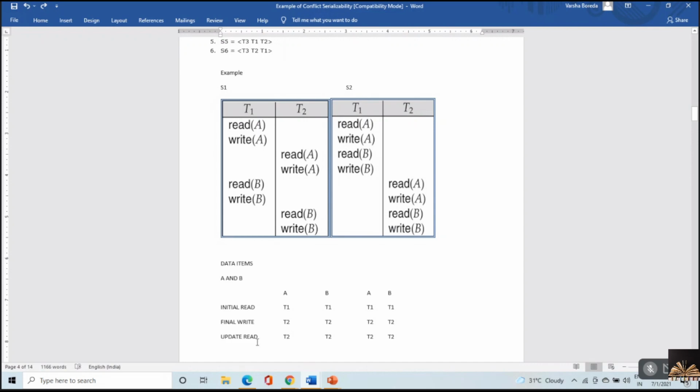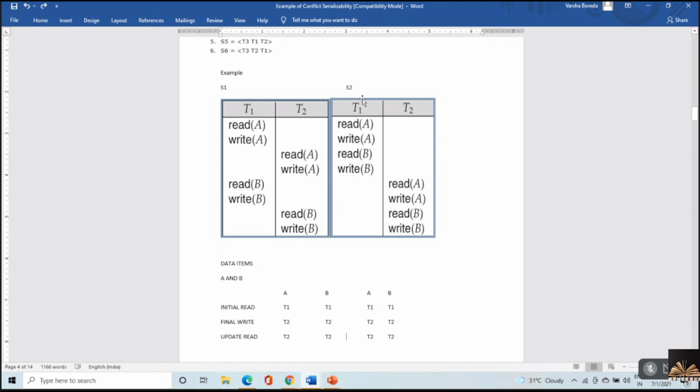Now update read on database item A. See, here after writing, I'm performing a read with respect to T2. Write A, read A. Here I am performing write A, but after that I am not trying to read A, Amma. So final write of A would be T2. Final write of B would be again T2.